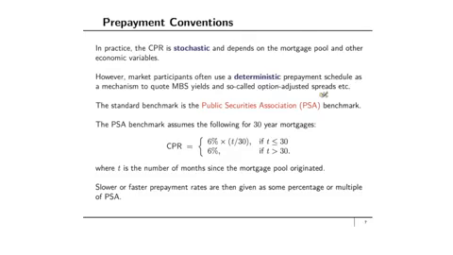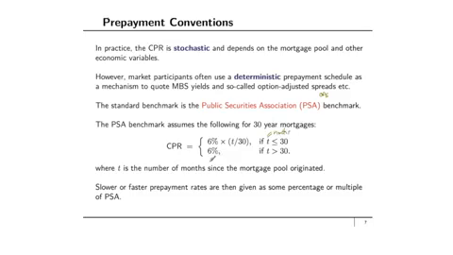The standard benchmark is what is called the Public Securities Association benchmark, or the PSA benchmark. The PSA assumes the CPR is equal to 6% times T over 30 if T is less than or equal to 30. And I should mention here that T is measured in months. And then after 30 months, CPR is equal to 6%.